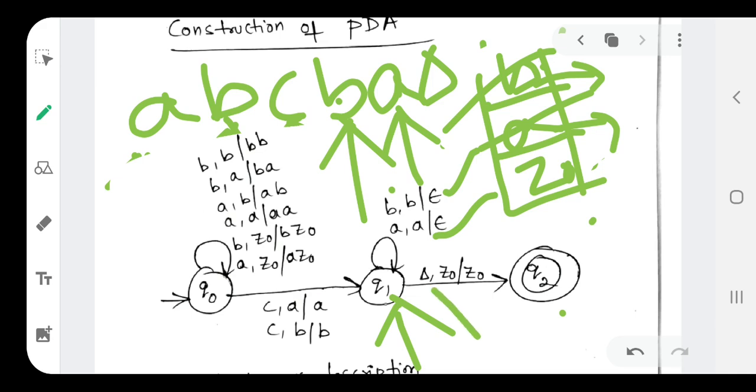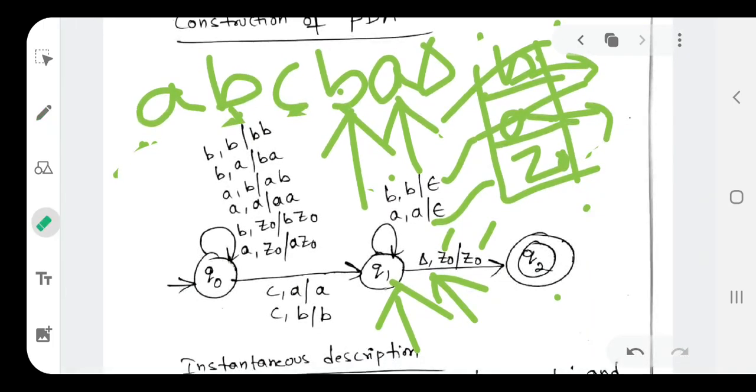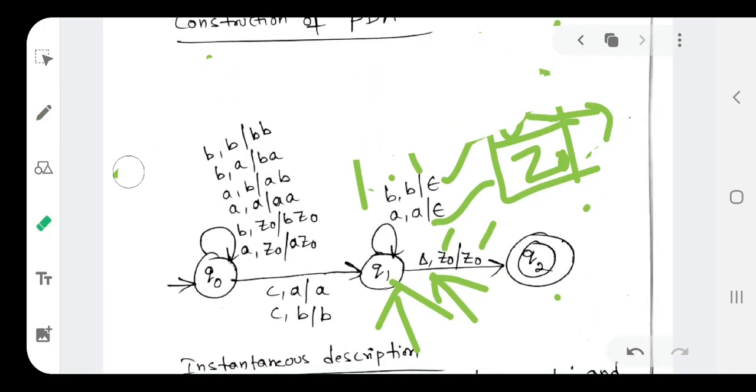So whenever I see the delta symbol, I mean whenever the input string is completed, what happens? The empty stack contains only Z0. What is the input symbol I am reading? I am reading Z0, and the top of the stack is also Z0. With that Z0, if I am able to reach the state Q2, then we can say that the language got accepted by the pushdown automata. So this is what I want to explain to you people.